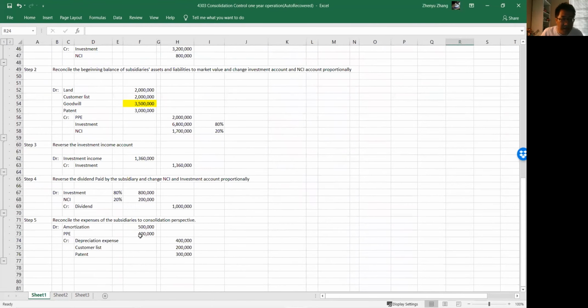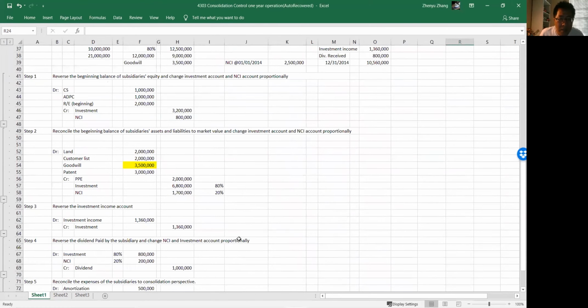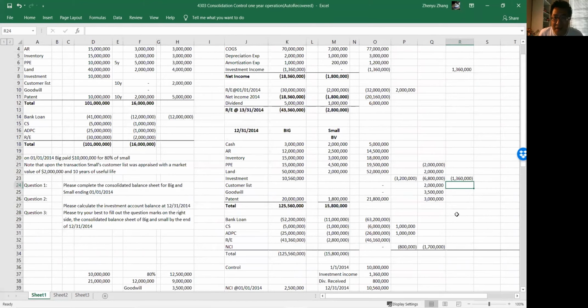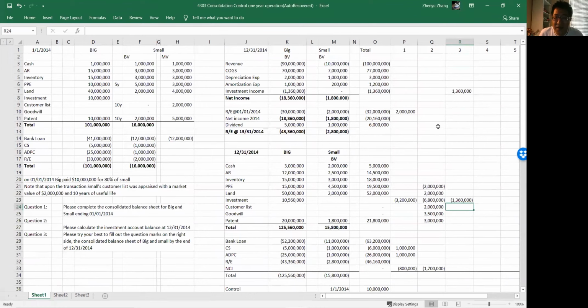What is step 4 again? Investment dividend reversed, 1 million. So where's the dividend? Dividend is here. We reverse it. We credit 1 million. Sorry about that.